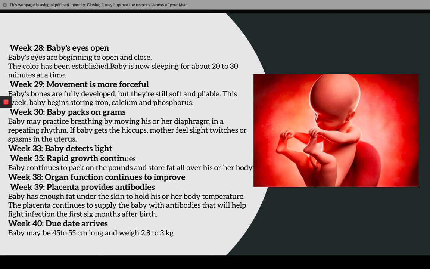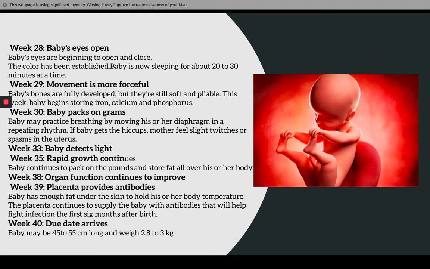Week 29, movement is more forceful. Babies born now are fully developed, but they are still soft and pliable. This week, baby begins storing iron, calcium, and phosphorus. That's why all mothers should eat more calcium, more dairy products, in this week.